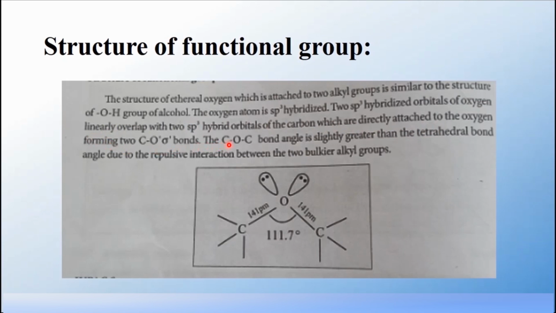The C-O-C bond angle is slightly greater than the tetrahedral angle. What is the tetrahedral angle? Normally 109 degrees 28 minutes. Due to the repulsive interaction between the two bulkier alkyl groups, the angle is slightly greater, which is equal to 111.7 degrees.